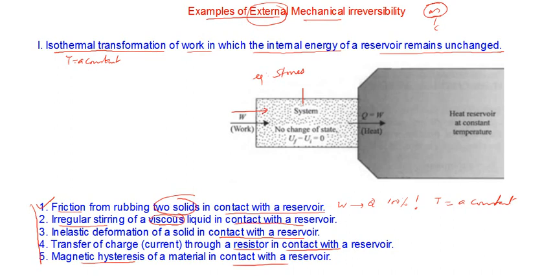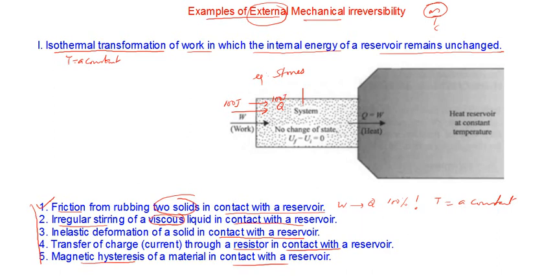What happens? The stones are rubbed together, so heat is produced. Some Q amount of heat is produced. Suppose that I am doing 100 joules of work. Then it produces 100 joules of heat.